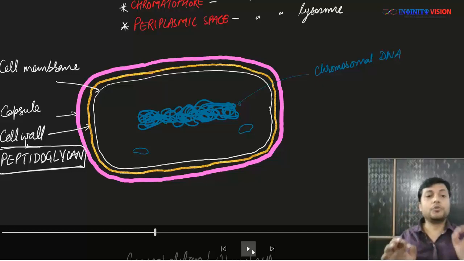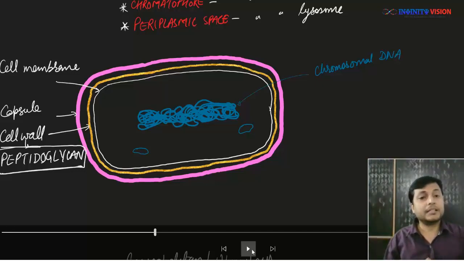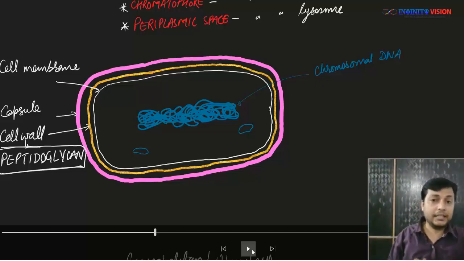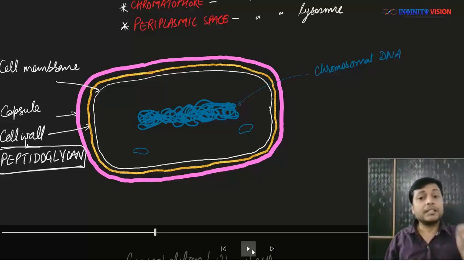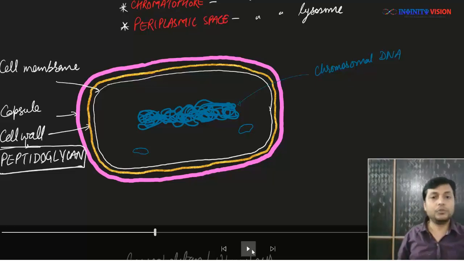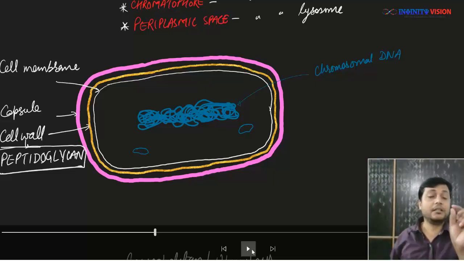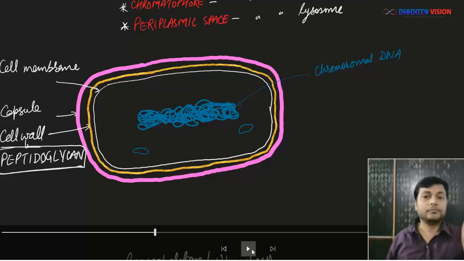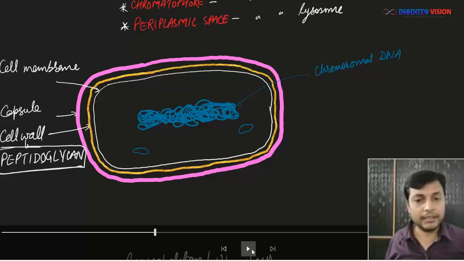So the prokaryotic chromosomal DNA is made up of double-stranded DNA thread which is circular, as in it has no free ends. Okay, great. So this is circular DNA. Very often you will find small d and small s written, which represents double-stranded, and then circular. So DS circular DNA is prokaryotic chromosomal DNA.